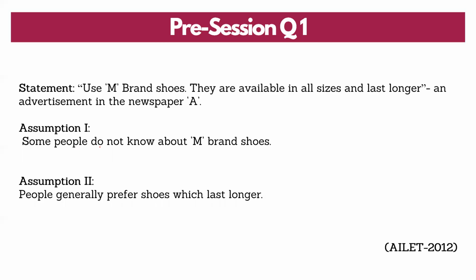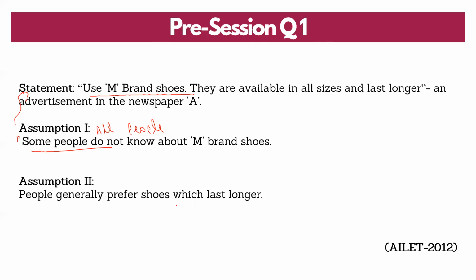Let me negate and see. Some people do not know about M brand shoes. Let me negate. Some people do not know. Negation should be all people know. Now understand, if all people know about M brand shoes, why will they say use M brand shoes? They are available in all sizes and last longer, prompting to say that use this. So if I negate it, this makes the advertisement irrelevant. So this is a valid assumption.